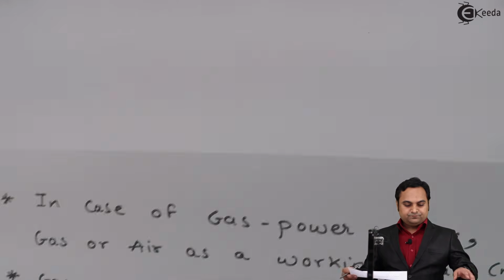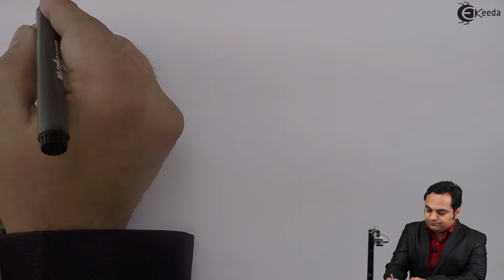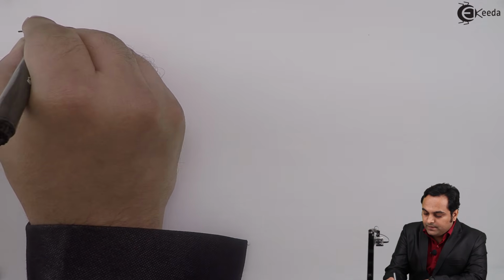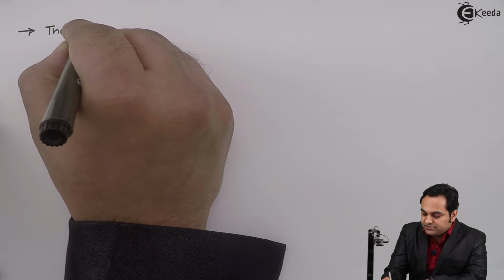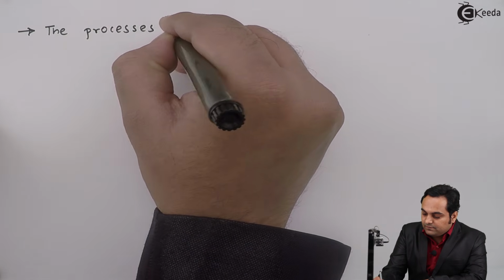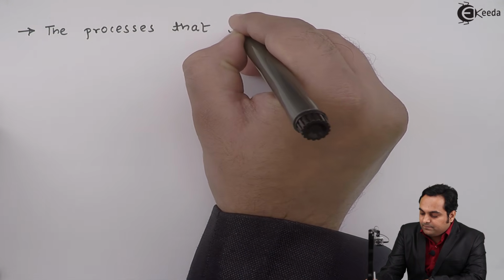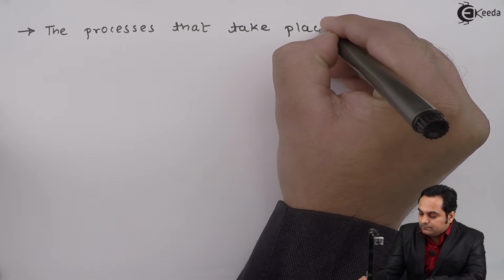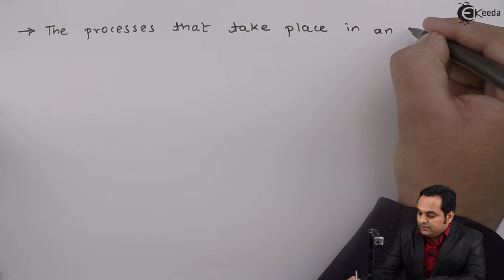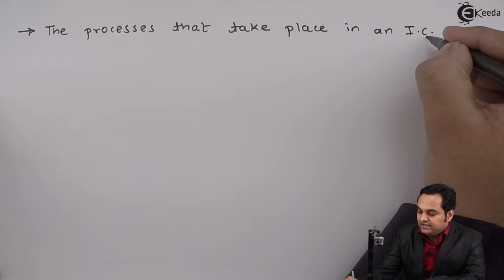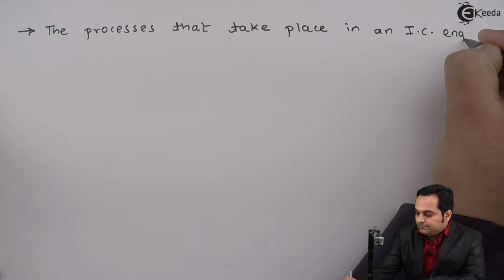After this, next I'll give a brief introduction to what happens inside an IC engine. I'll write this heading: the processes that take place in an internal combustion, that is IC, engine.